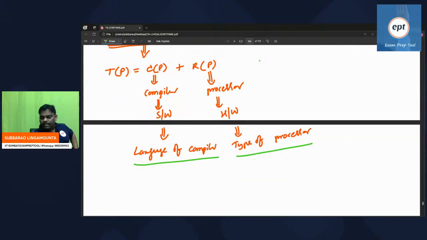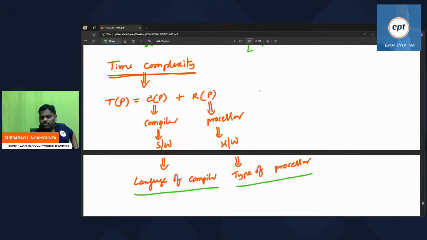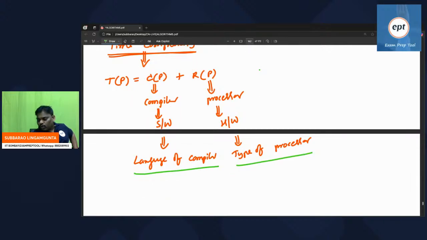Okay, fine. Some people are asking, okay, fine, sir, time complexity is based on these two parameters, but what is the language of the compiler and what is the type of processor? Suppose the language of the compiler is, assume, Java, or maybe you can say Python, whatever it is. The language of the compiler is Java, and the type of processor, assume, is M3. Then the running time, the time complexity, may be very less. If you take the two best things, then time complexity becomes very less.